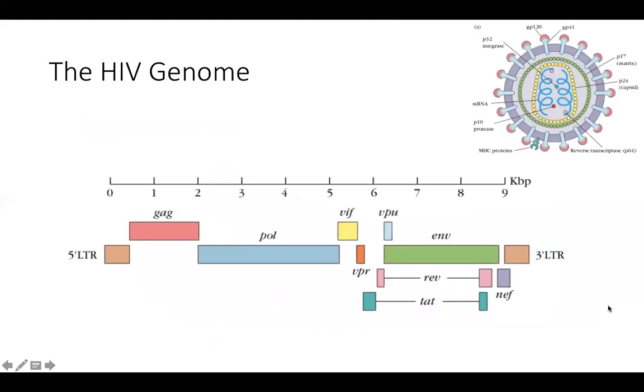So this is the genome of the virus. Now we are just looking at the single stranded RNA we have unfolded. There are three structural genes: GAG, POL, and ENV, and six regulatory genes, that is VIF, VPU, VPR, TAT, REV, and NEF. Then there is the long terminal repeat, the untranslated region. I forgot the full form of it, but that's important for binding of the proteins to allow transcription to happen. The LTR region.